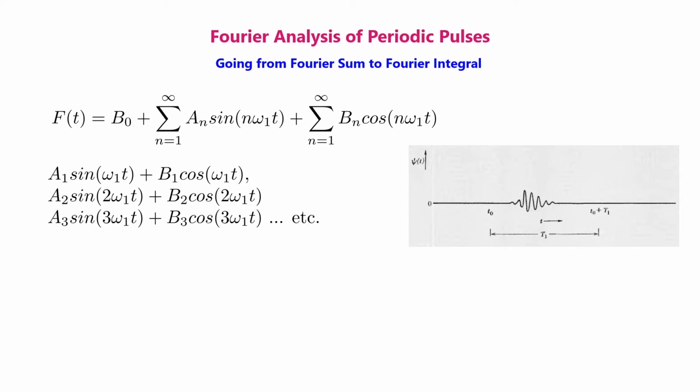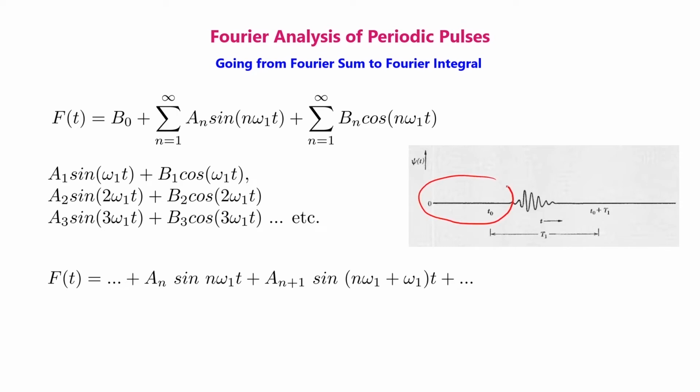This is a1 sin omega 1 t plus b1 cos omega 1 t, a2 sin 2 omega 1 t plus b2 cos 2 omega 1 t, etc. These first few terms are negligibly small, as you can see from this figure. For large T1, all the first few constants an and bn are negligible. Now let us consider the values of an and bn that are not completely negligible, that is in this region.